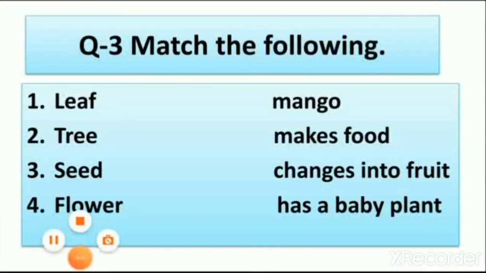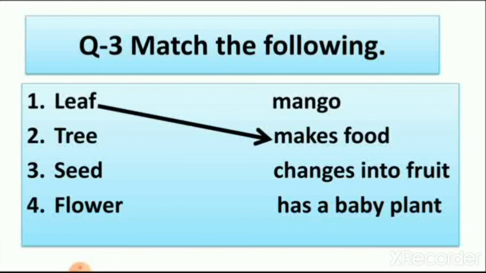Then question number 3, match the following. You have to match one column with the other column. So first we start from the first, leaf. So we have to find the answer from the second column. First is leaf. Leaf is a mango? No. Then leaf makes food for the plant? Yes. So we join leaf with make a food. So here you can see that leaf makes food for the plant.